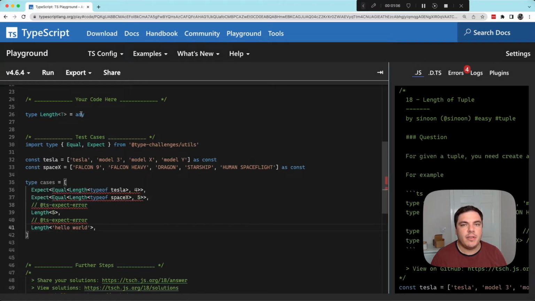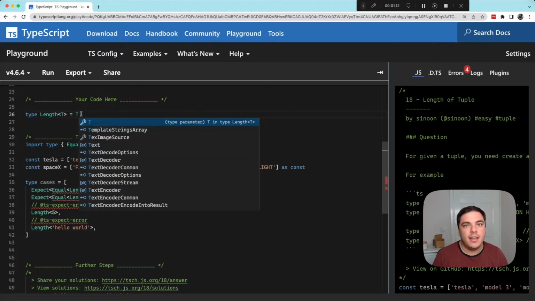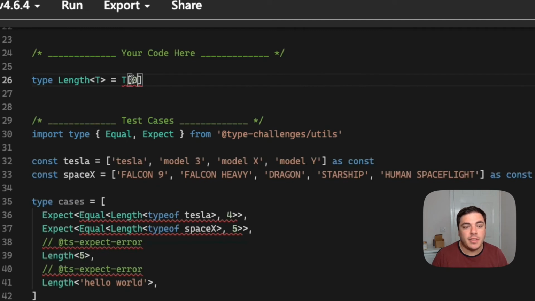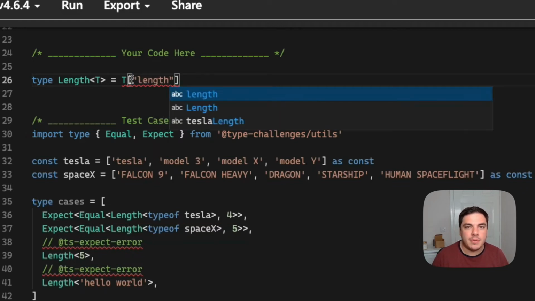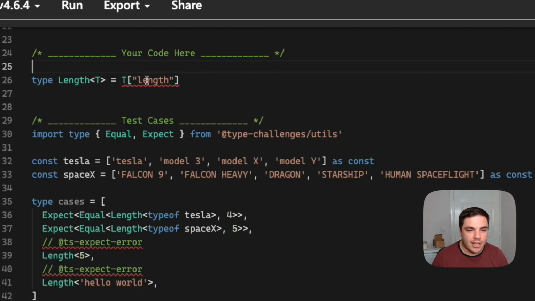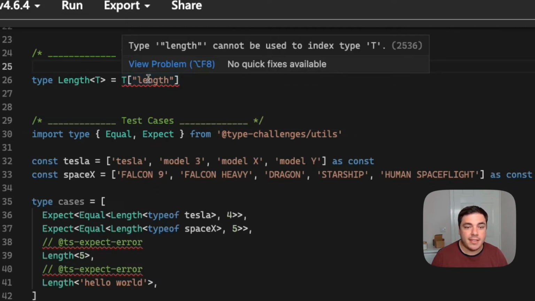So if you've done the previous challenge, First of Tuple, this one should seem quite simple, because in that one we discussed that you could index different types in the tuple with the 0th, 1st, 2nd, etc. You can do the same thing with the length property, because we know that every tuple has a length property. We can grab the type of that. But that doesn't work, and that doesn't work because type 'length' cannot be used to index type T, and that's because T could be of any type.